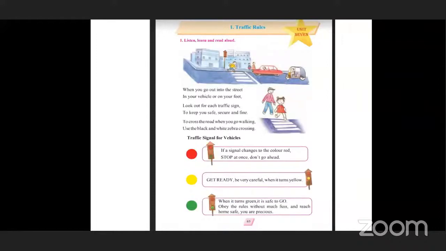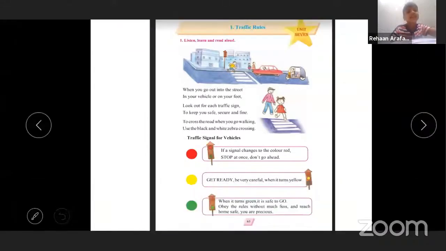What is a fuss? Fuss means unnecessary excitement, gadbad in Hindi. You are precious. It is very important and very valuable. Okay, everyone.